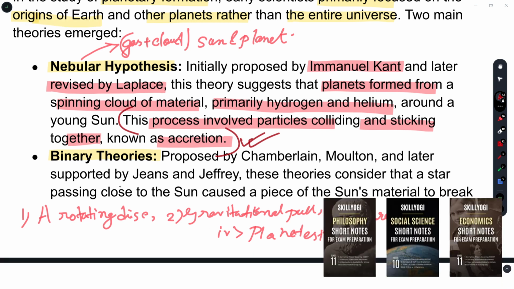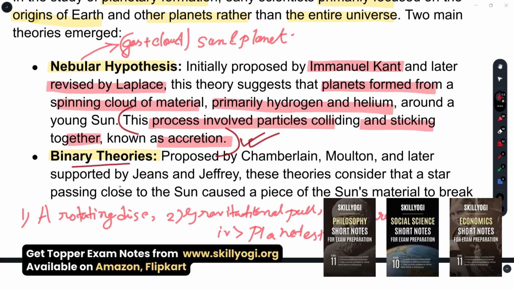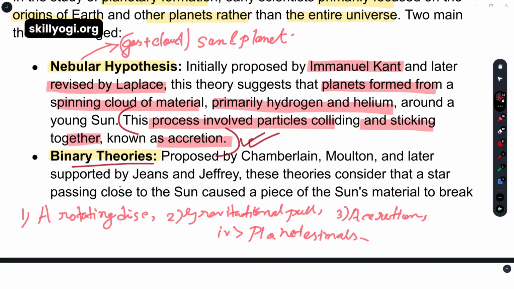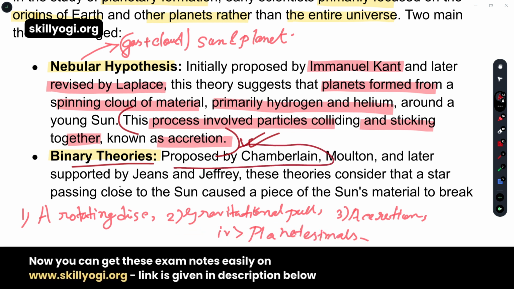Come to the next part, which is the binary theory. As per the binary theory, a star hits the sun, causing materials to get disjoined from the sun, and this is one of the widely accepted theories stating the origin and evolution of Earth. So who proposed this theory? First we are going to know about Chamberlain and Moulton. These two persons jointly made the binary theory, and later it was supported by Jeans and Jeffreys.